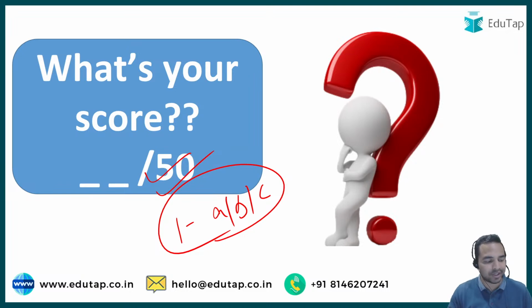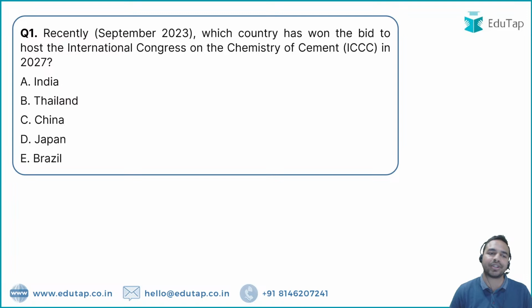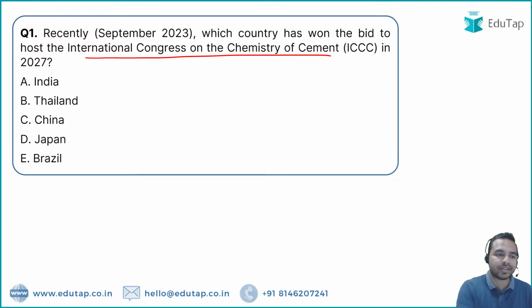So my dear friends, I think it's a good time. We are good to go with the session, and here is the very first question on the screen. So the very first question on the screen for today's top 50 MCQ session is on the International Congress on the Chemistry of Cement. You have to tell me the name of the country which will be hosting this Congress in year 2027. So Mrinmoy, Chetak, Bhumika, Shalini, Ravi, Dolly, Chandani. So my dear friends, I want all of you to tell me the right answer to this question. So as I can see, all the people are saying option A is the right answer.